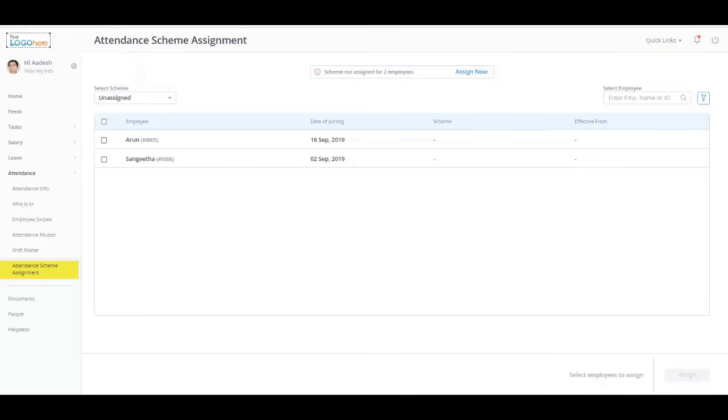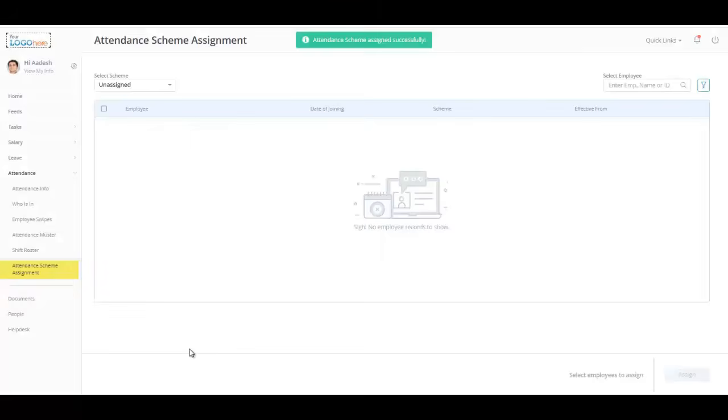To assign an attendance scheme, simply select the employees, then select the scheme and the effective from date, and click here on Submit. The selected employees are now assigned to the attendance scheme successfully. Now, since you have understood how to manage your payroll, leave and attendance information on greytHR, let's move on to